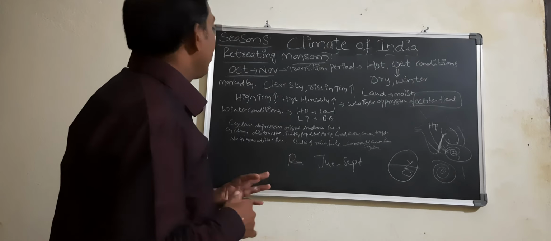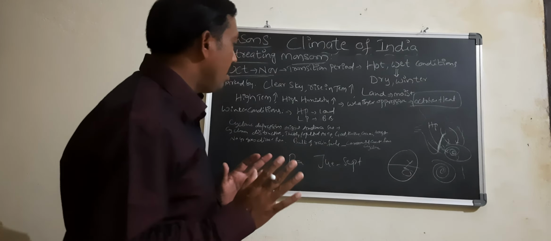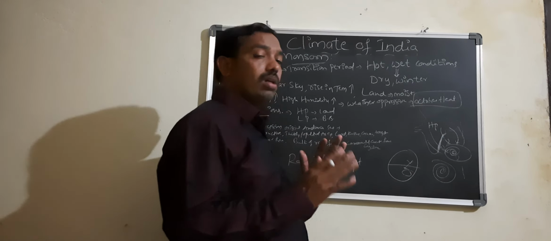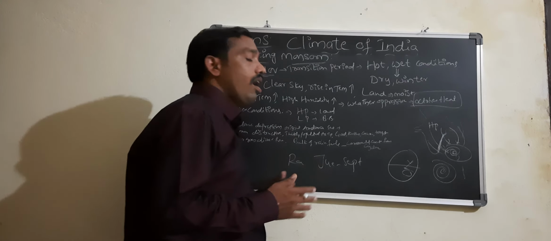So here you have to understand that October heat is a very important point. And next, the cyclones: how the cyclone is originating, when it is originating, what are the affected disasters, how it is taking place. You have to understand this.